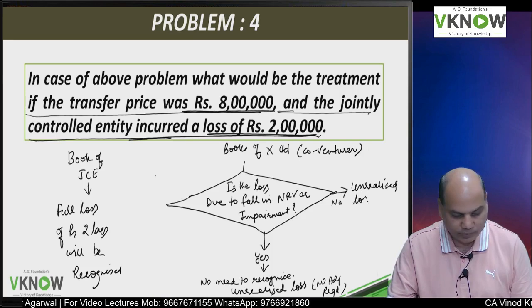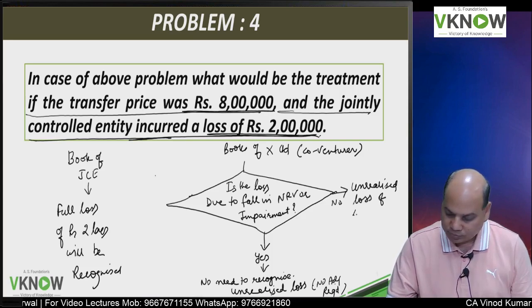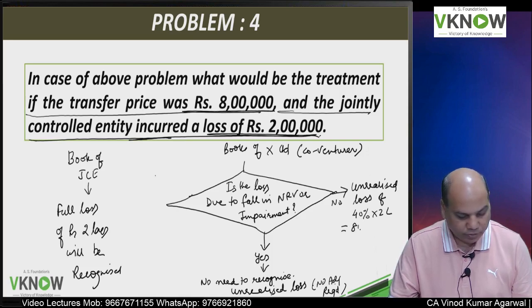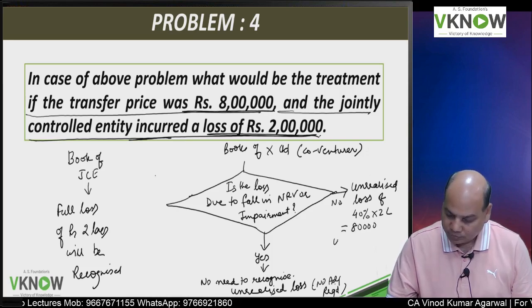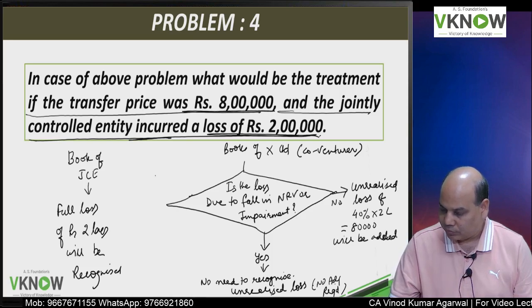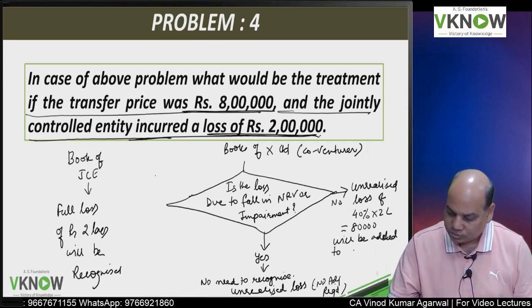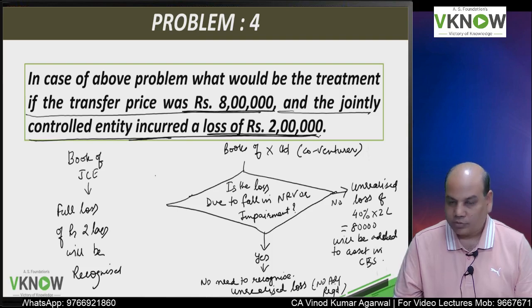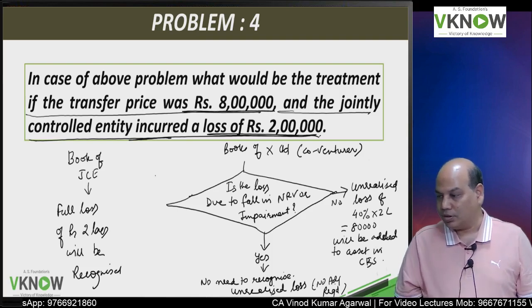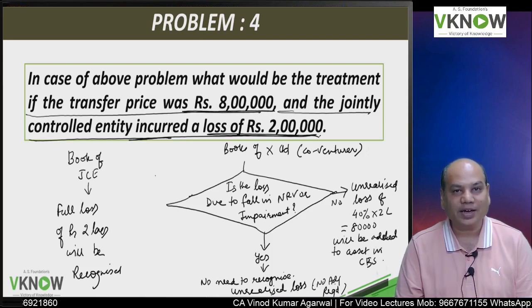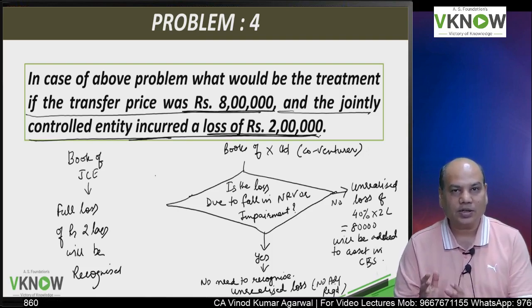But if the loss is not due to decline in NRV or impairment, then unrealized loss of 40% of 2,80,000 will be added to the asset in the consolidated balance sheet. I repeat, if the answer is no, unrealized loss of rupees 80,000 will be added to the asset in the consolidated balance sheet.